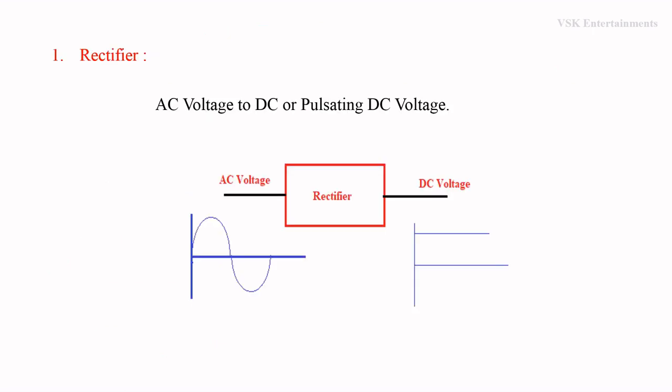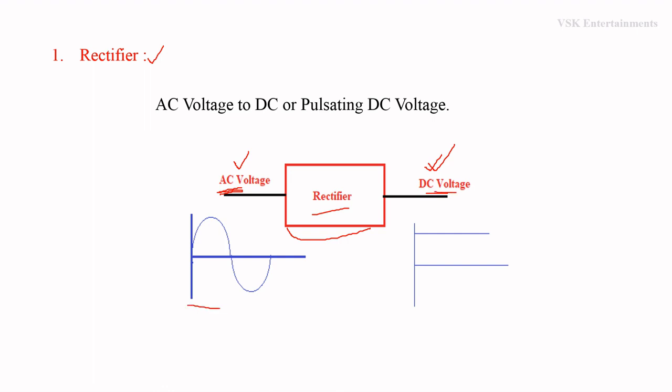Coming to the first one, that is rectifier. Rectifier is a circuit which converts AC voltage to DC voltage or pulsating DC voltage. That is, this is the rectifier circuit. For this circuit, we are going to apply the AC voltage as an input. Then we are going to get the DC voltage or pulsating DC voltage as the output.